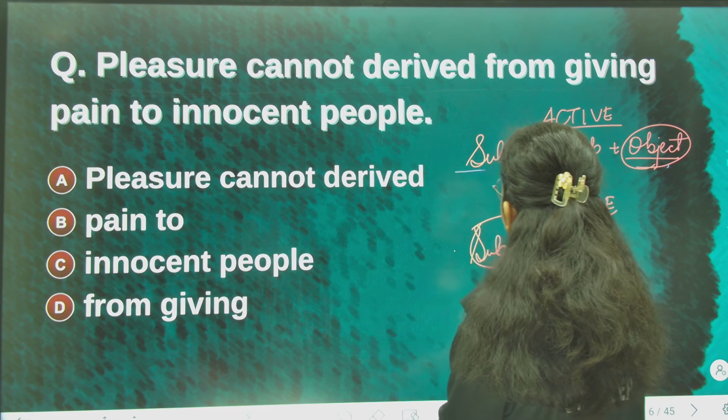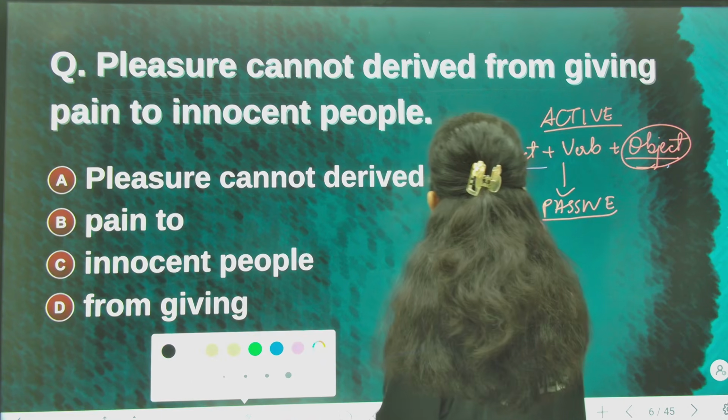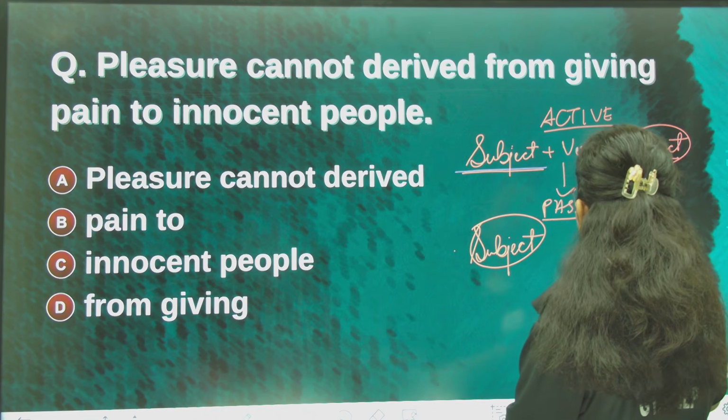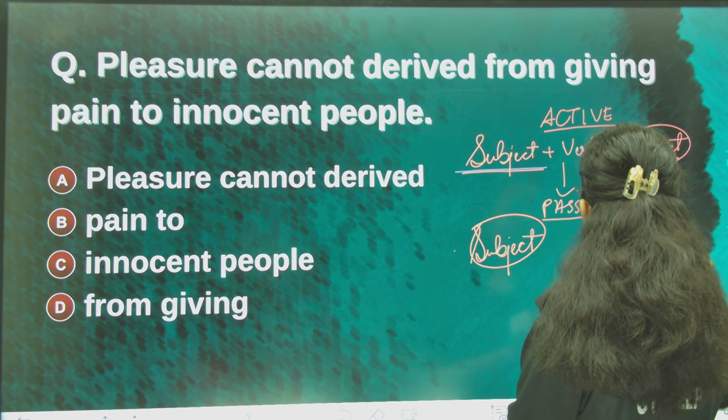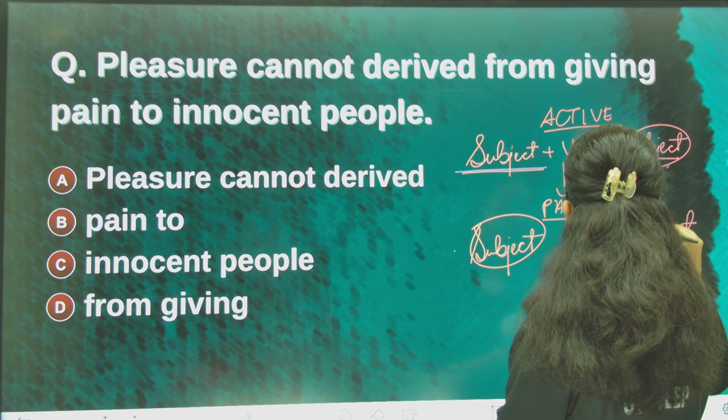And whatever the subject is in the active voice becomes the object in the passive voice. That becomes the object.